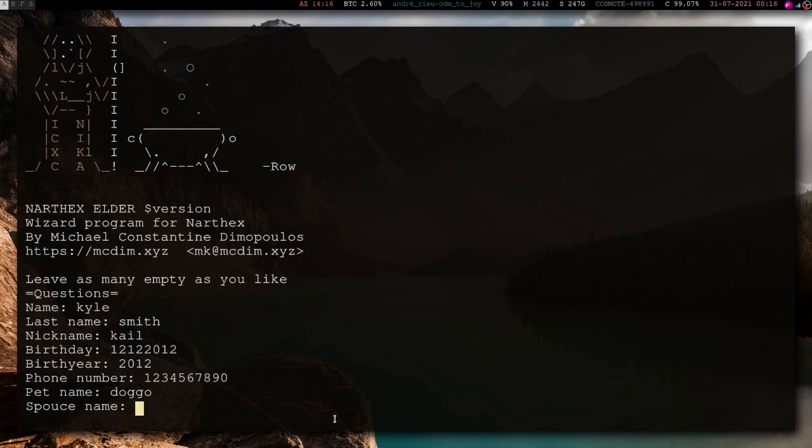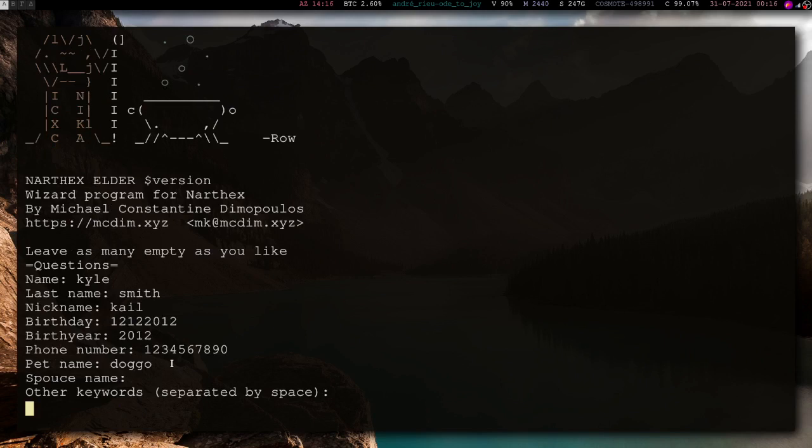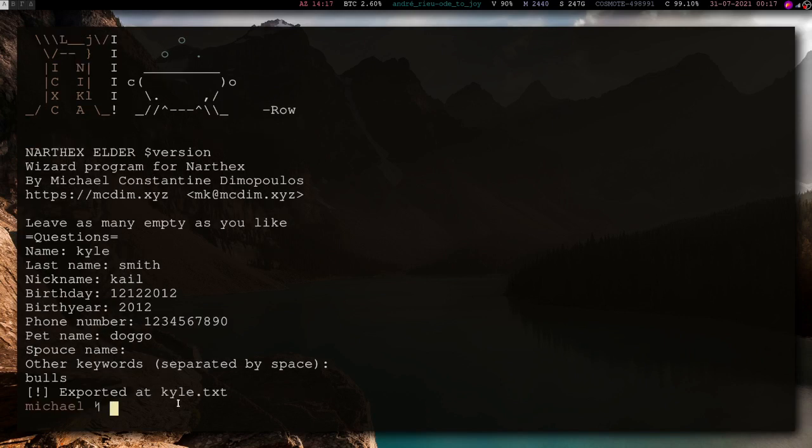Spouse name, he's 9 or something. Let's not put that in. Other keywords, let's say he really likes Chicago Bulls or something, so you can just say Bulls. You can use spaces to add more, but I'm just gonna add that. And now we have Kyle.txt, which is a dictionary generated based on all of the information that we give it. And let's take a look at it.